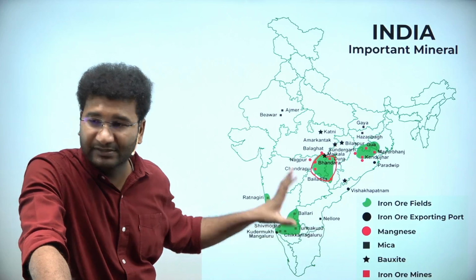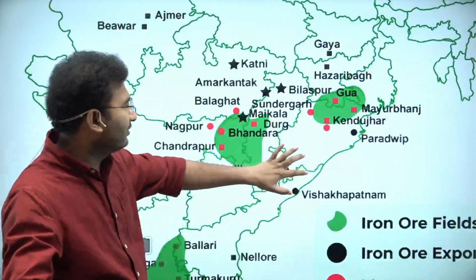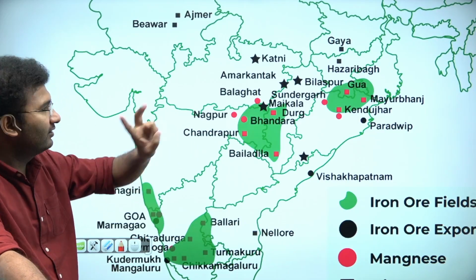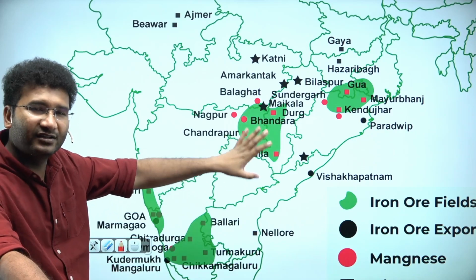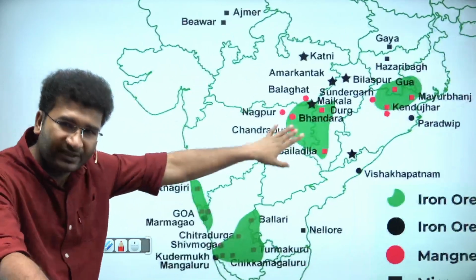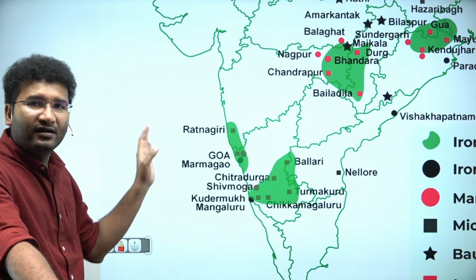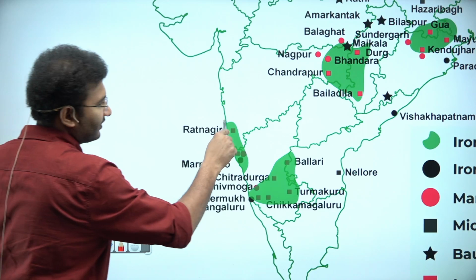Now what are the famous places that you will get to see? Let me zoom in. You need to remember: Bhandara, Durg, Chandrapur and Bailadila. Bhandara, Durg, Chandrapur and Bailadila, these are the 4 major places. Now come to Goa. Goa and Maharashtra, it is here.